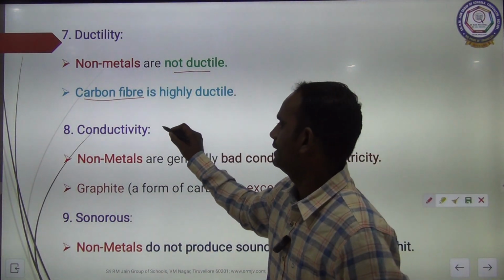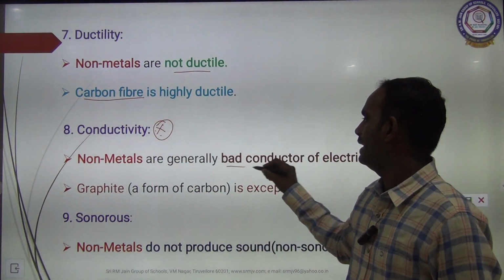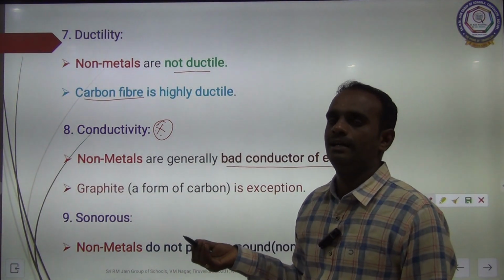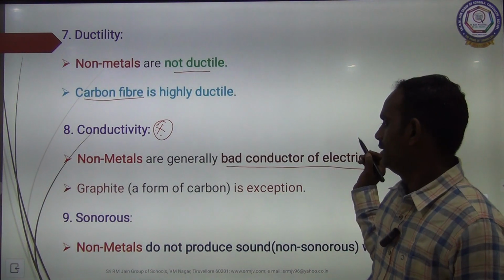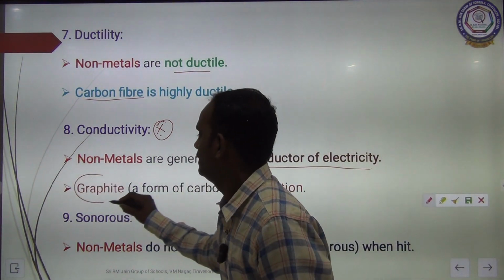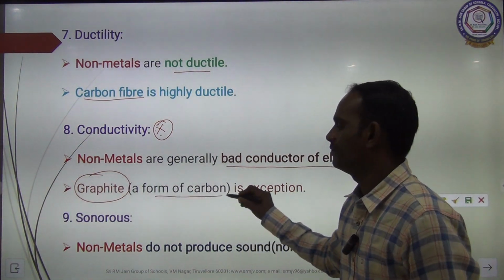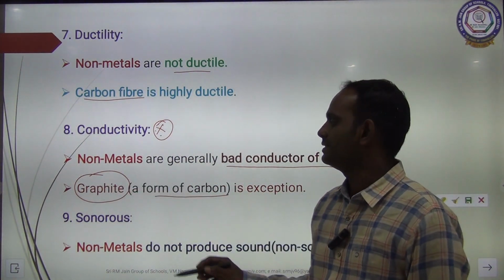Then conductivity. Usually non-metals are bad conductors of electricity. Non-metals usually do not conduct any electric current. So they are bad conductors of electricity except graphite. Graphite, you know very well, is also one of the forms of carbon. This graphite is a good conductor of electricity.